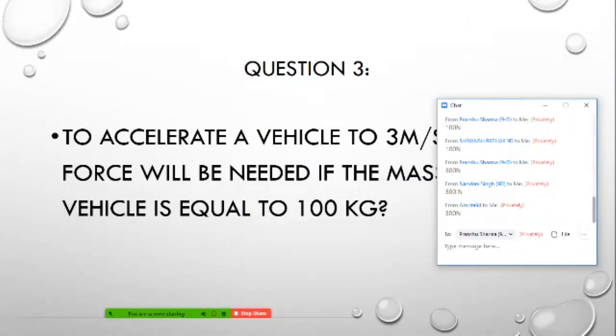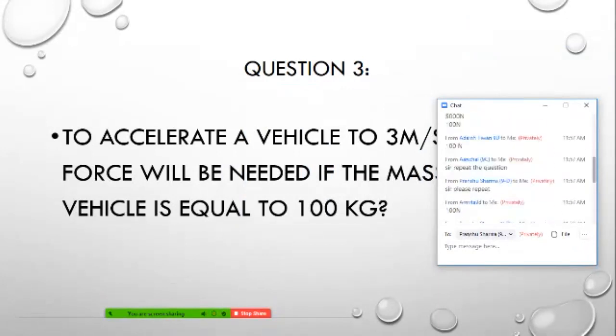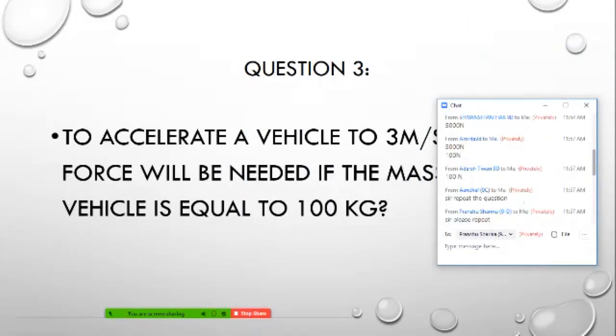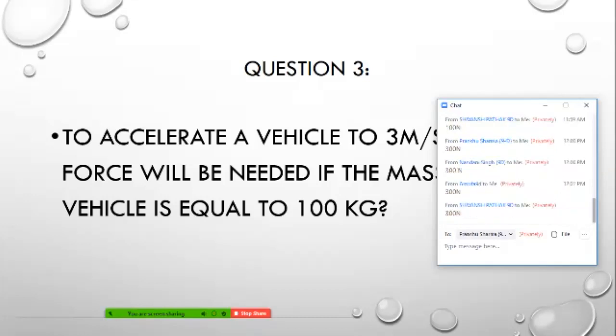Here Nandini and Pransu and Amrita gave an answer immediately. Shivans Pathak also gave the previous question's answer. Oh, this also you have given, Shivans, very good. Adarsh Tiwari also, very nice. Everybody very nice, appreciable. Good.